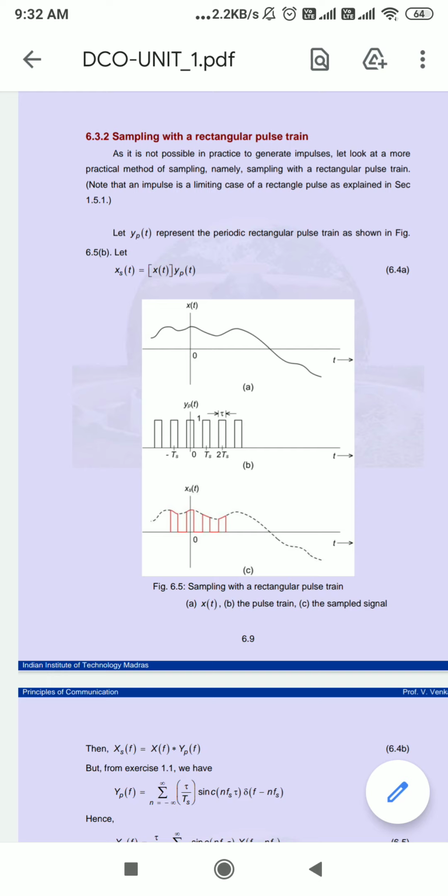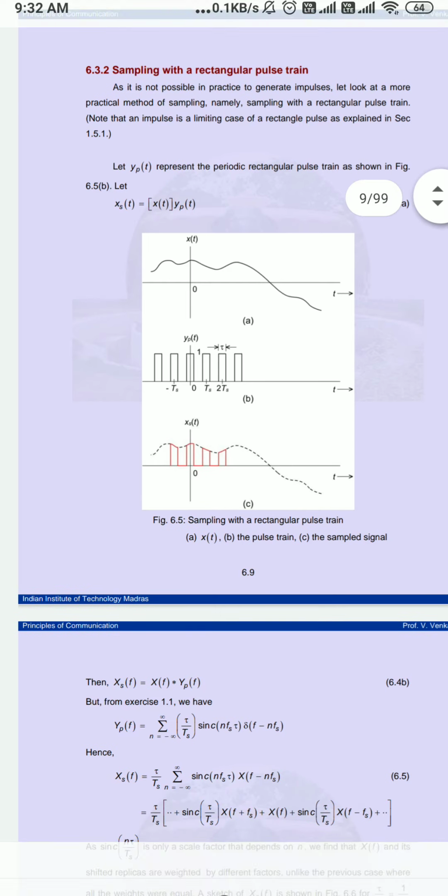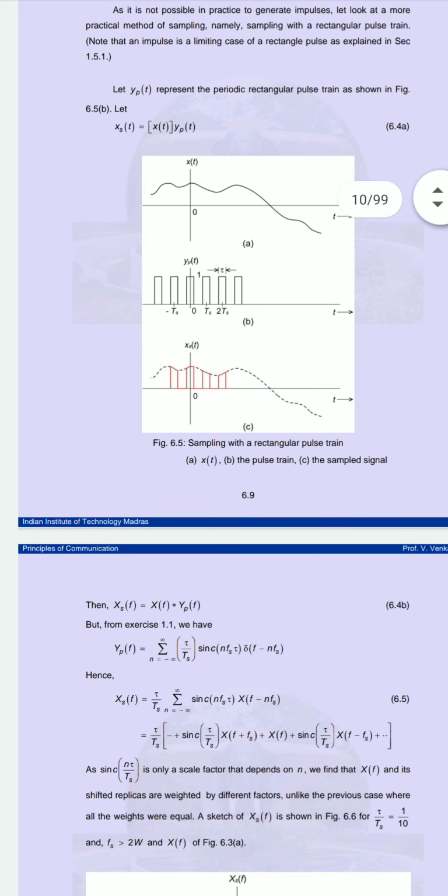When we take the sampled pulse, you will get the equation: x_s of t equals the original signal x of t into the periodic pulse train, which we take as y_p of t. So your equation becomes x_s of t equals x of t into y_p of t. Now if we convert the time domain into the frequency domain, the equation becomes x_s of f equals x of f into y_p of f.